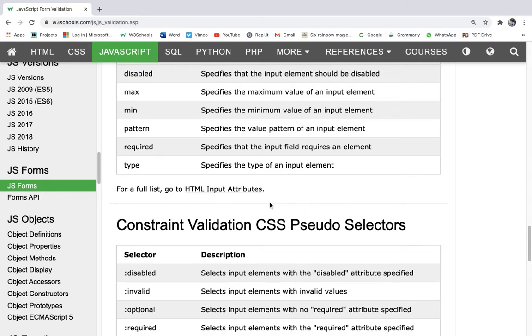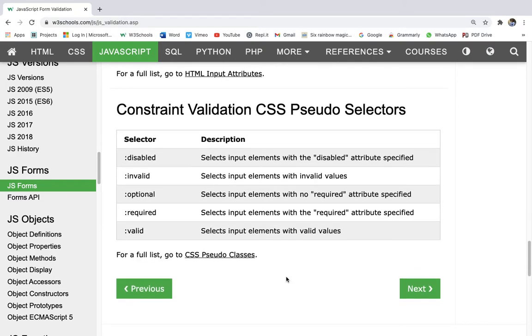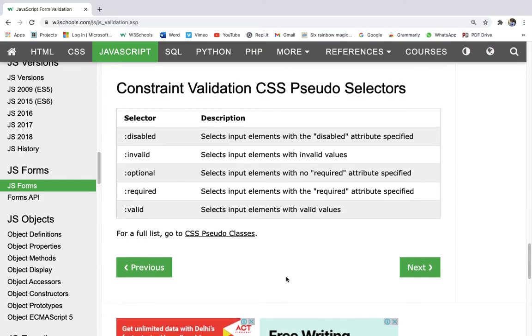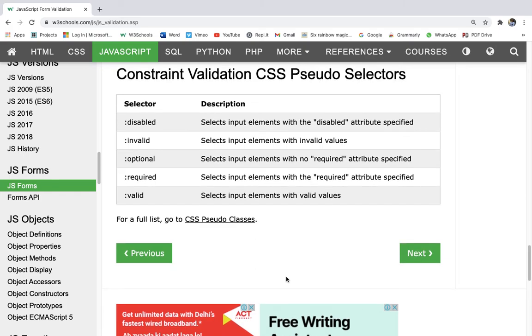For a full list, go to HTML input attributes. So we will see the full list of HTML input attributes when we do HTML. But let's stick with JavaScript right now.